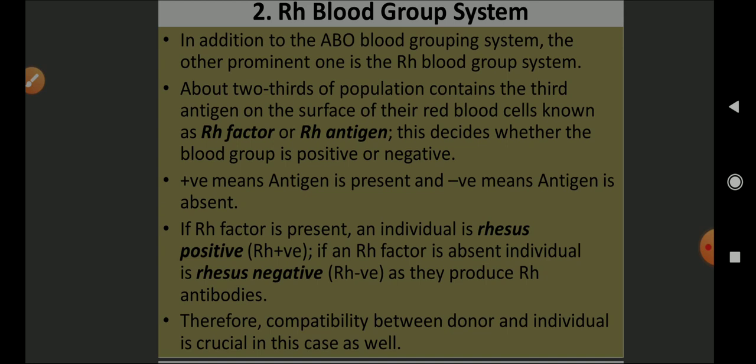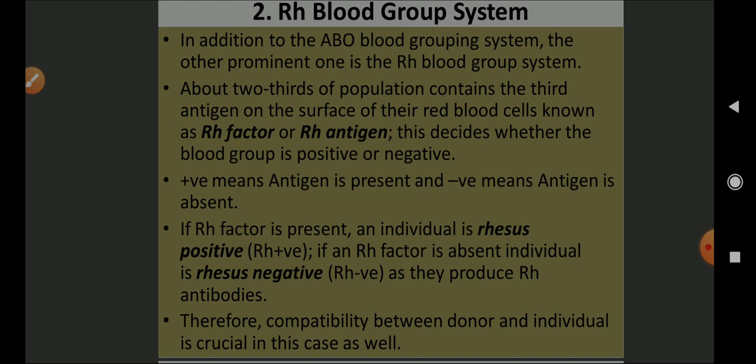About two-thirds of the population contains a third antigen on the surface of their RBC, known as RH factor or RH antigen. This decides whether the blood group is positive or negative. It was first seen in the rhesus monkey. Positive means the antigen is present, negative means the antigen is absent.